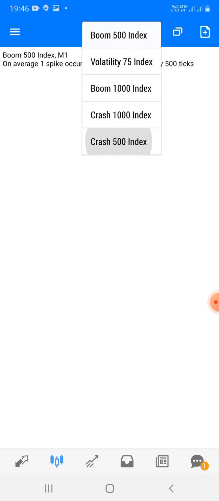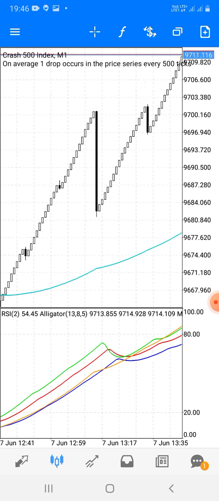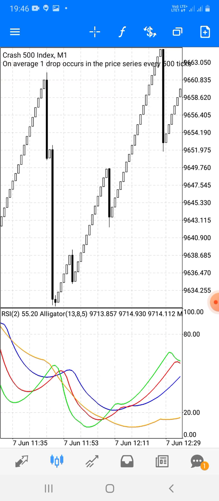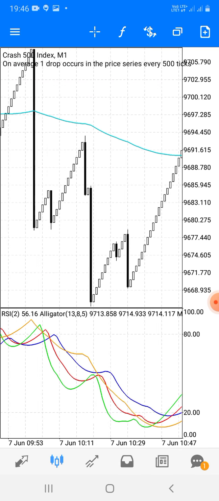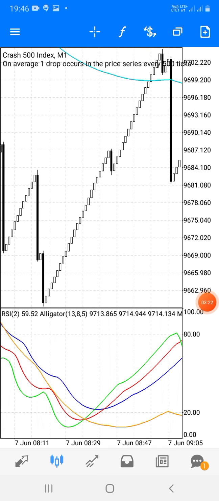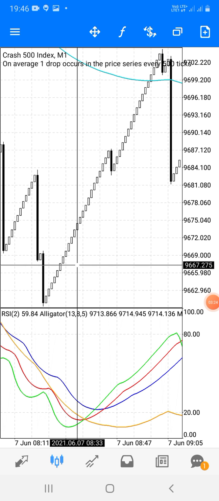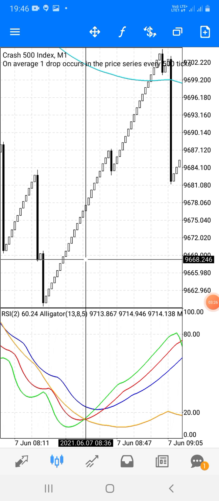And for Crash 500 and Crash 1000, you have to use it like this. Here you also look only at the green one. Let me show you. You have to look for the green one. Here it crosses the red line. Here we will take the buy from 9676.